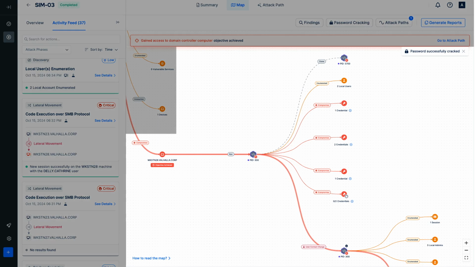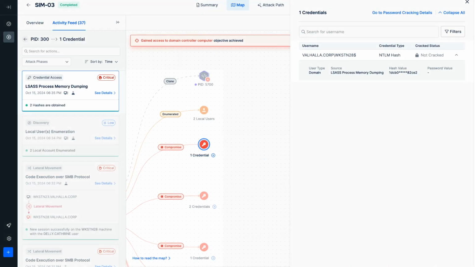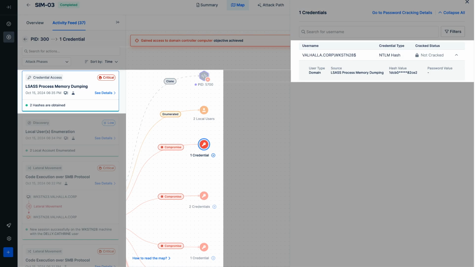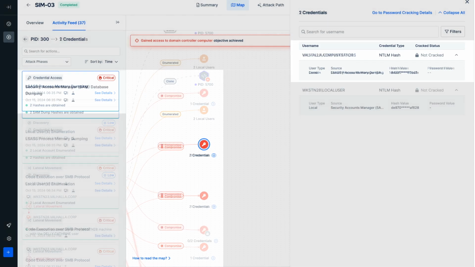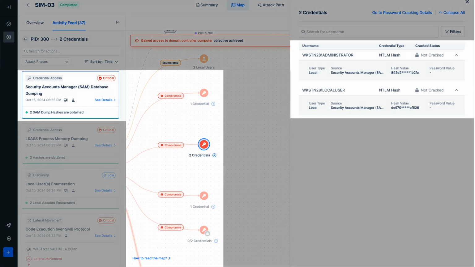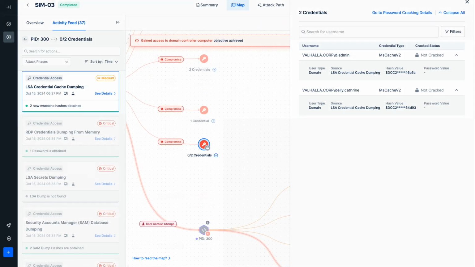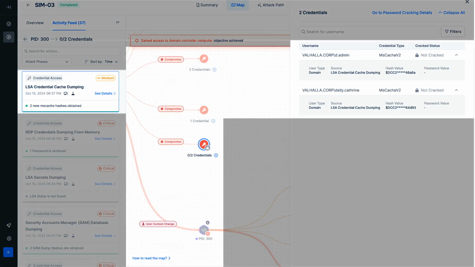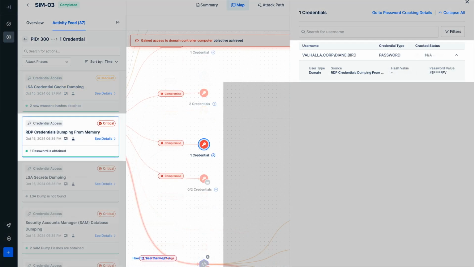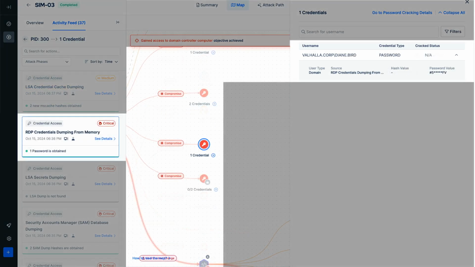Based on the findings from the machine Workstation 28, the LSASS process memory dumping action has resulted in the acquisition of information for one new user. The SAM database dumping action has yielded information for 2 new local users, and the LSA credential cache dumping action has provided information for 2 users. And the RDP credentials dumping from memory action has resulted in the retrieval of one user's plaintext password.